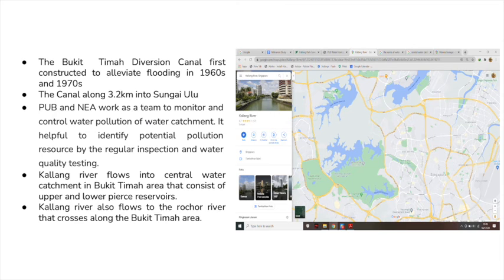The canal is about 3.2 kilometers long, into the Sungai Ulu. It is also a collaboration between the PUB and NParks to have regular inspection, water quality testing, and also water treatment in the area of Bukit Timah and Holland Plains.